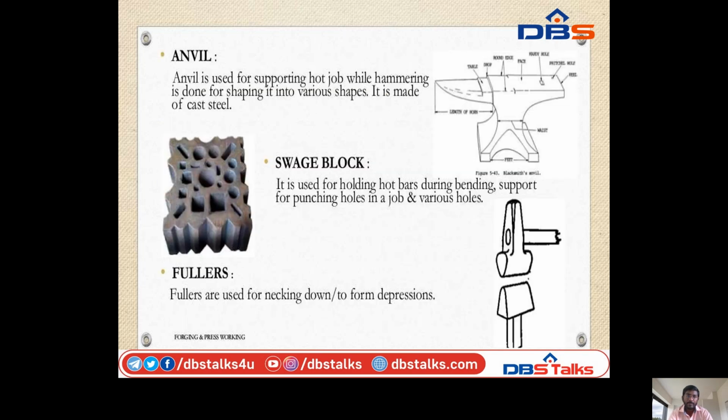So next, anvil. Anvil is used for supporting hard jobs while hammering is done, for shaping them into various shapes. It is made of cast steel. So anvil is used to support a hard job during the hammering process.